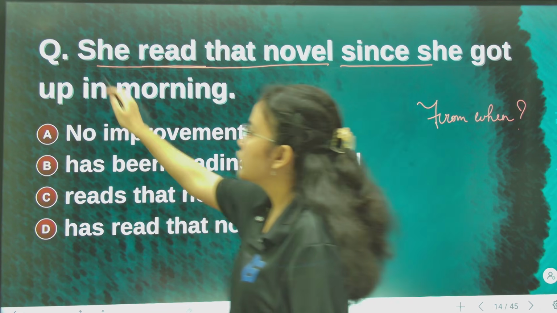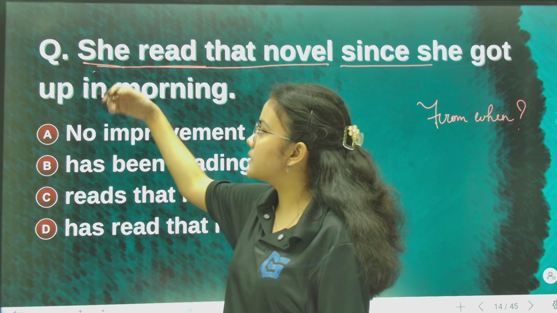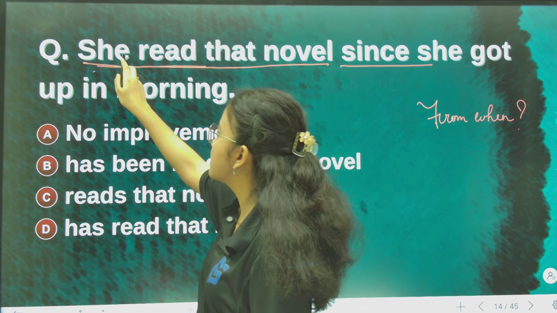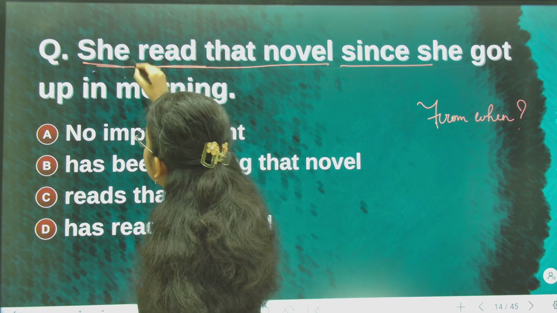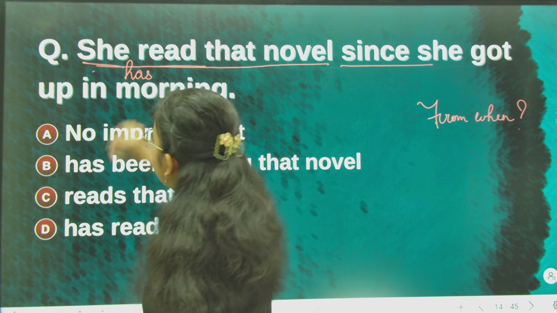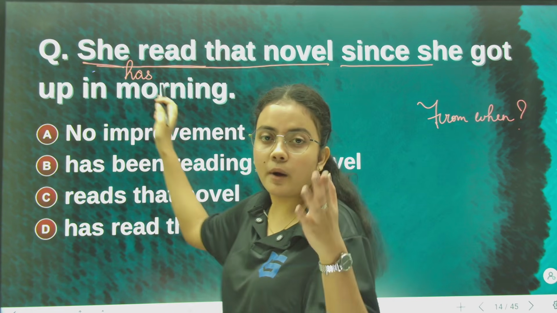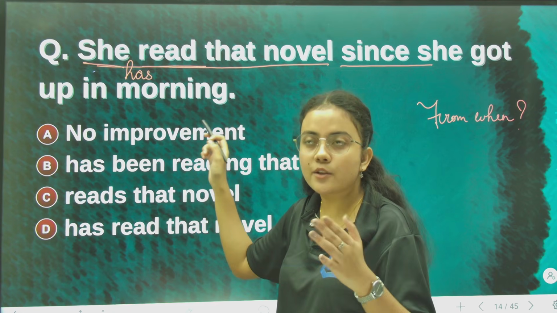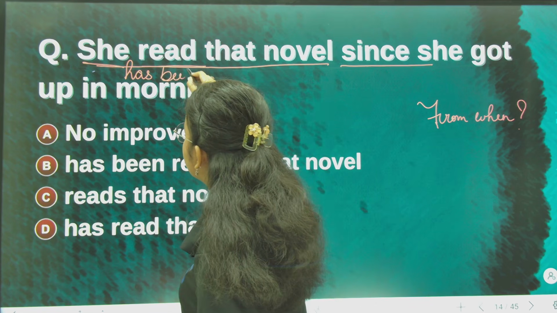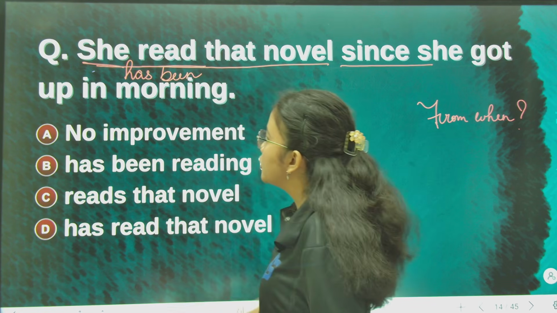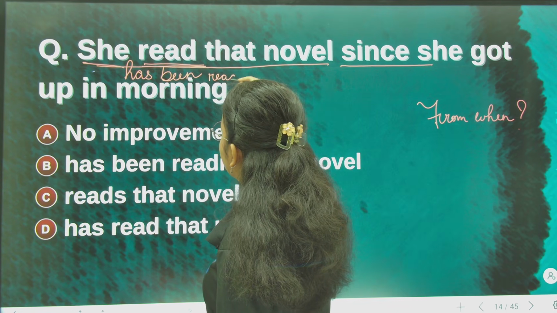First of all, she: third person singular number. For third person singular number we always put has after the subject. Okay, she is the subject, so has. In perfect continuous, after has we put been. In perfect continuous we always use been. After that, the main verb in its continuous form: reading.